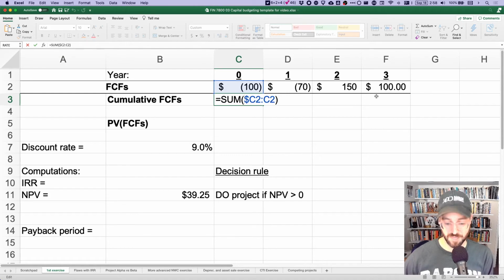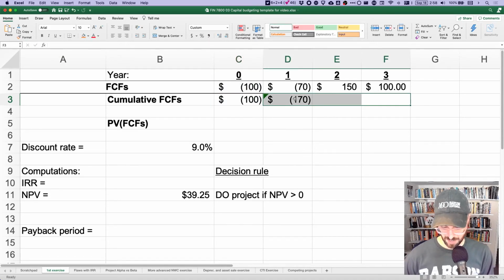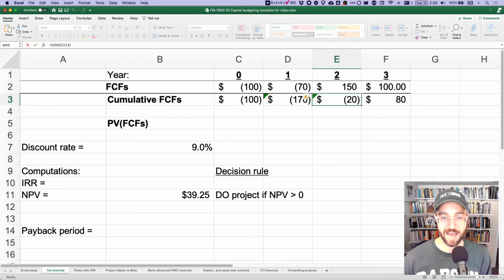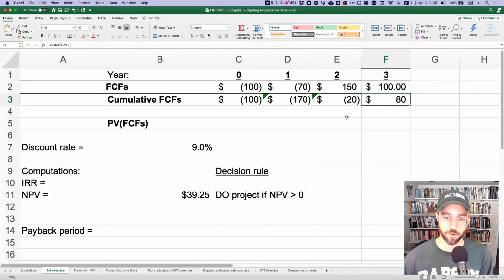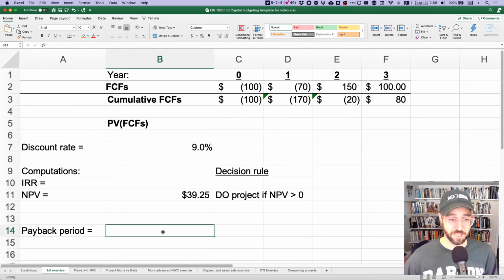And if I copy that formula to the left and the right, I'm always just going to be adding up a sum that includes cash flows starting from year 0 up to the cash flow that I'm considering in this year. I'm going to get the same answer either way. So how do I calculate the payback period?